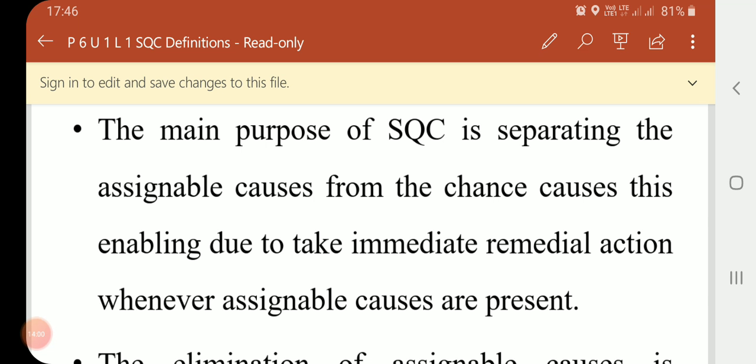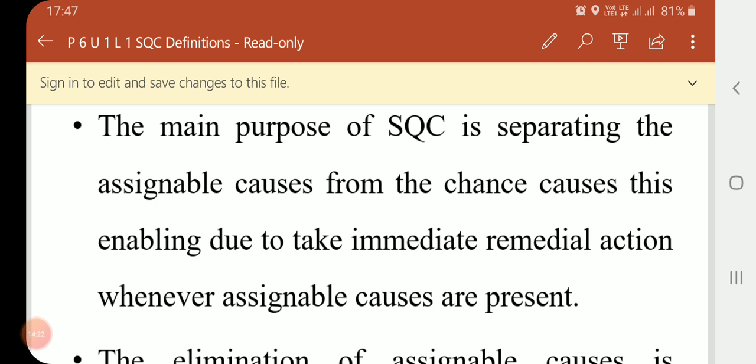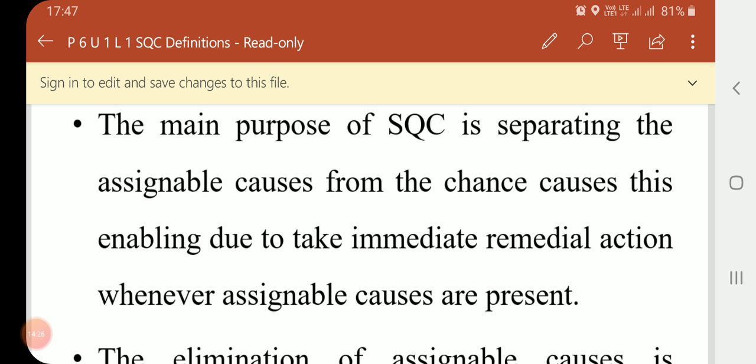Briefly, chance causes cannot be controlled by human hand, whereas assignable causes can be identified and eliminated by human hand. Keep these two things in mind.